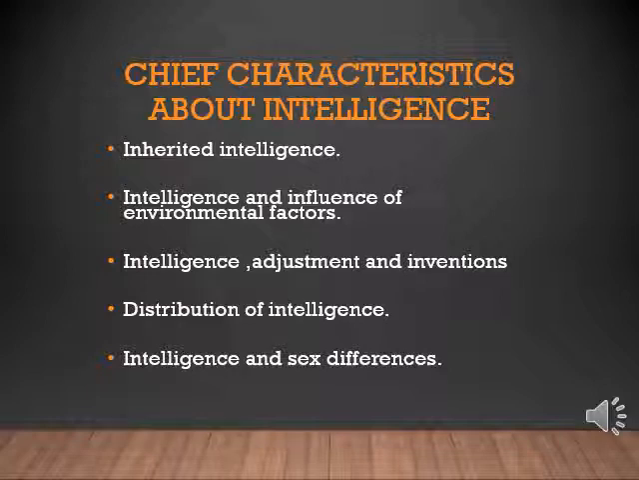Then intelligent adjustment and invention. So you have got the intelligence through adjustment and invention. Then distribution of intelligence, how it is distributed with the psychosocial factors, and intelligence and sex differences. So there will be differences in intelligence between men and women.